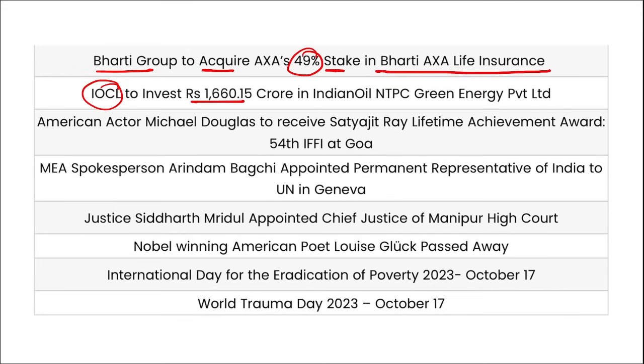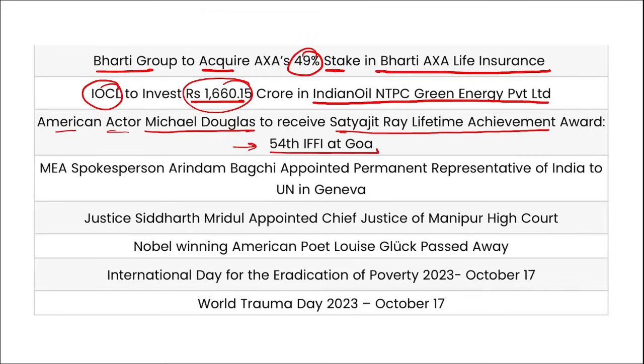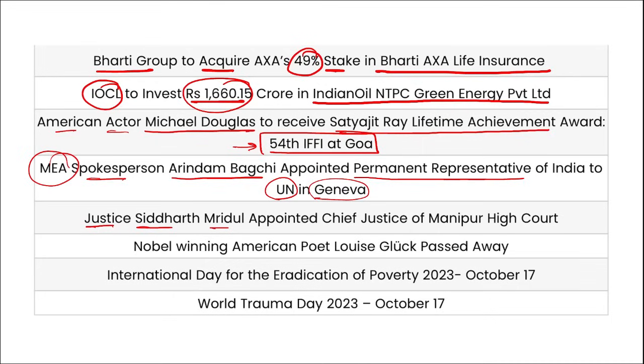IOCL to invest 1,160.15 crore in Indian Oil NTPC Green Energy Private Limited. American actor Michael Douglas to receive the 54th Satyajit Ray Lifetime Achievement Award. This will be during the 54th IFFI festival that is going to be held in Goa in November. Then MEA spokesperson Arindam Bagchi has been appointed as the permanent representative of India to UN in Geneva. Justice Siddharth Mridul has been appointed as the Chief Justice of Manipur High Court.